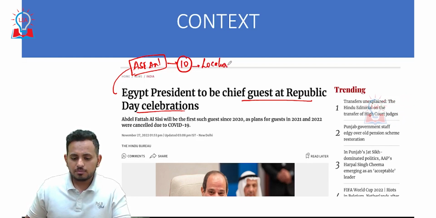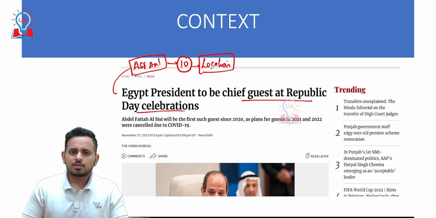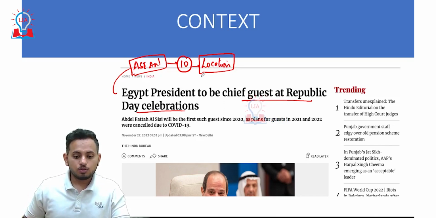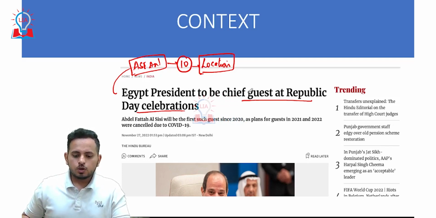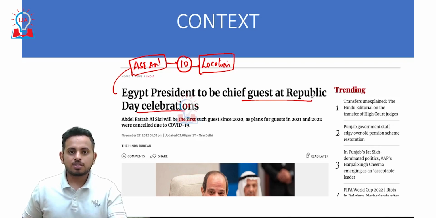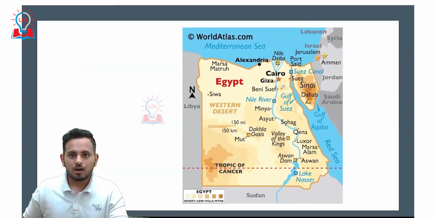Because a lot of times, UPSC has asked questions on the ASEAN. I always tell you, ASEAN and the Middle East are like the favorites for UPSC, and these two will always be in news. So you don't have to neglect this, and you will have to know the location of these countries in a very detailed way. The Egyptian president will be the chief guest at our Republic Day celebrations in the next 1.5 months.